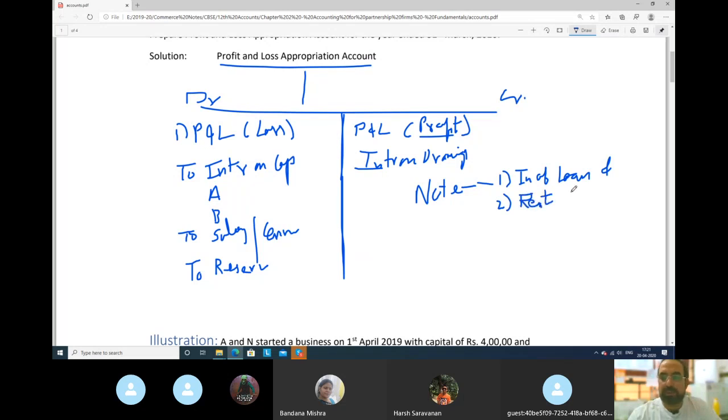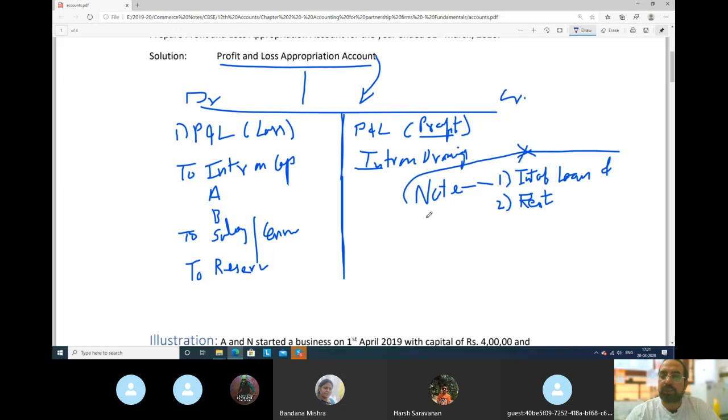If any rent is payable to partner, remember this is very important. Anything that is payable to partner will come to profit and loss appropriation, except two things. One is interest on loan and second is rent payable to the partner. These two things will not come in profit and loss appropriation.